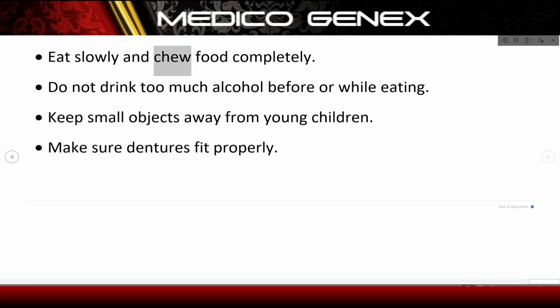Eat slowly and chew food completely. Do not drink too much alcohol before or while eating. Keep small objects away from young children. Make sure dentures fit properly.